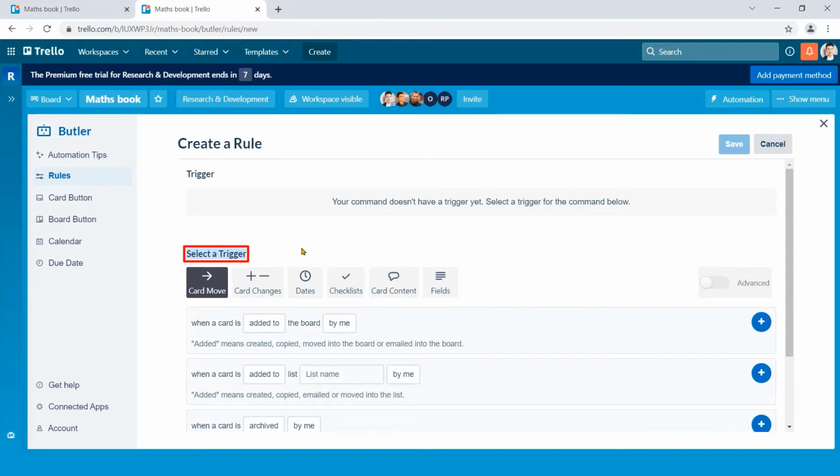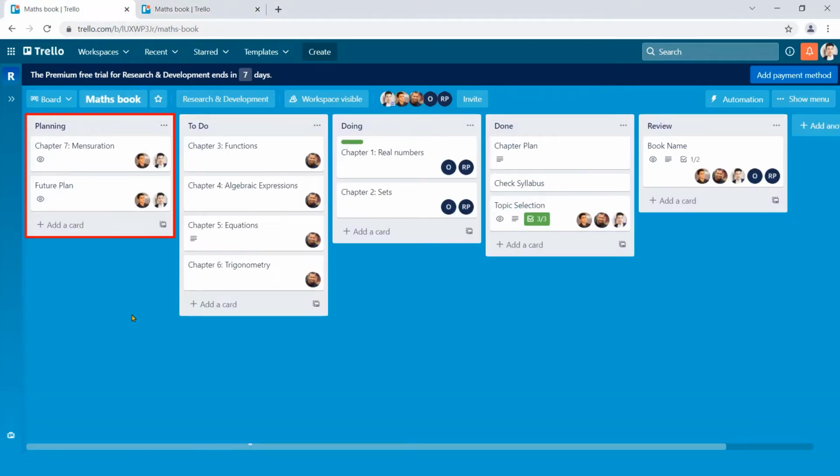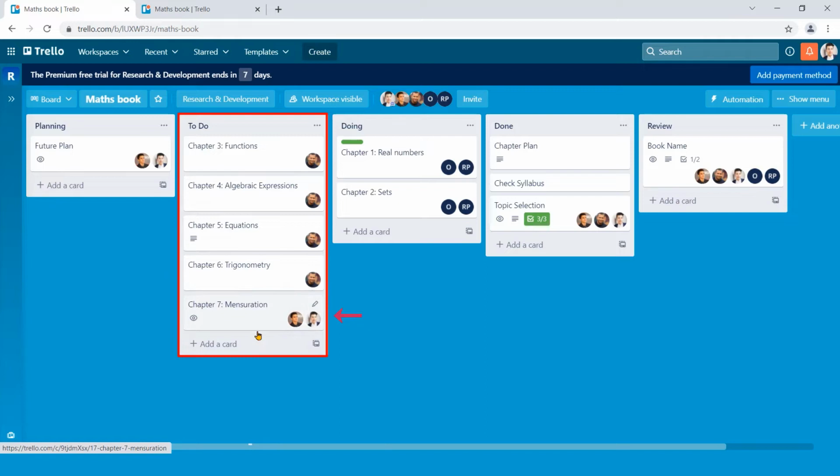Before triggering something, let me tell you what I want to do first. Let's go to the Matchbook board. If I move Chapter 7 card from planning or any other list to to-do list, yellow label will show and only Fred will be added except other members, which is not happening right now. Moreover, a recommended checklist will be generated automatically in this card. Now, get back to our previous automation window.